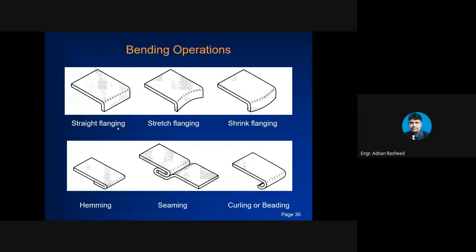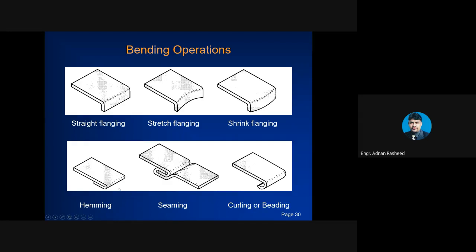These are the other bending operations: straight flanging, stretch flanging, shrink flanging, hemming, seaming, curling, and bending. So this is straight flanging, straight bending. You can see stretch flanging, this type. This is shrink flanging. This is hemming. This is seaming. This is curling.